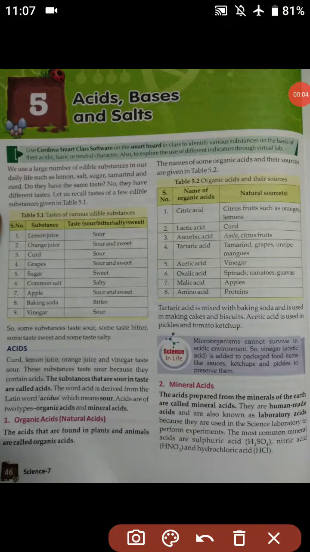So students, we have already completed chapter 4. Today we are going to start with chapter number 5, that is acids, bases and salts. So now we are going to start with the chapter.